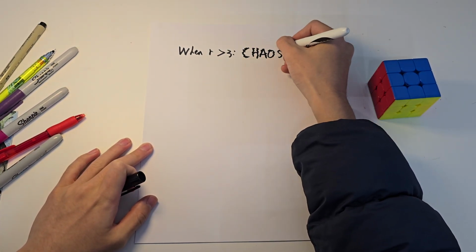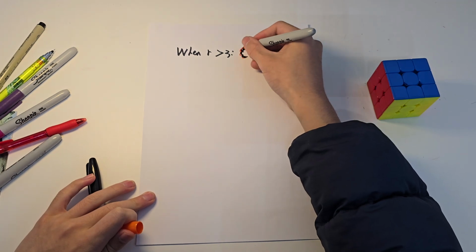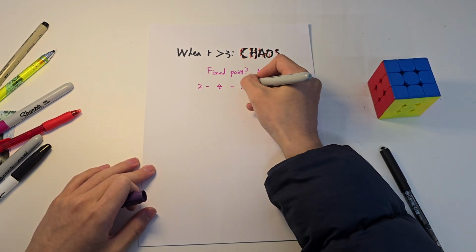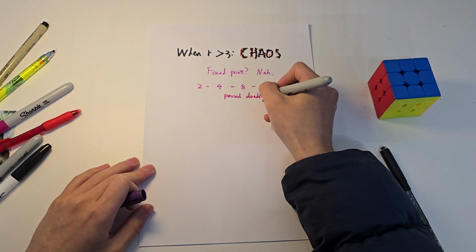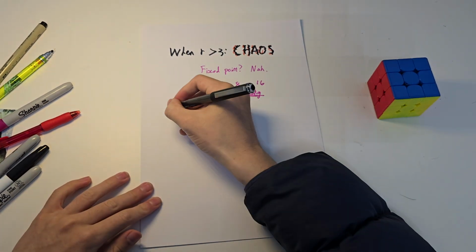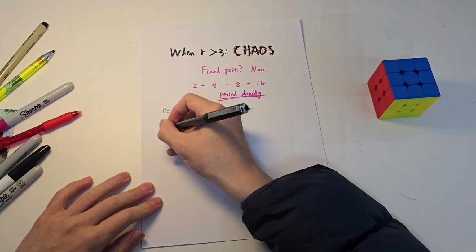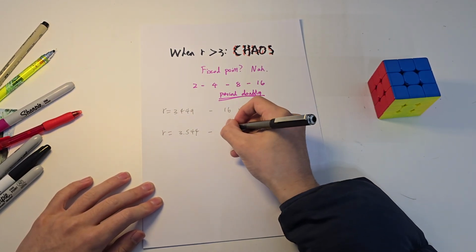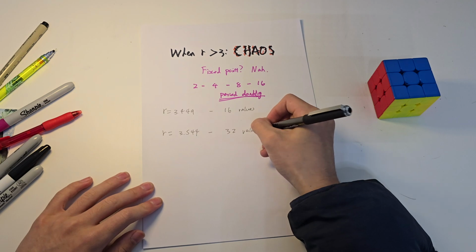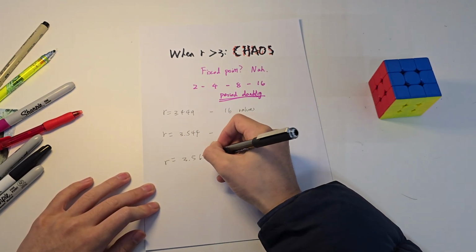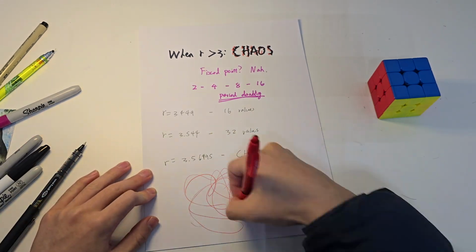When r is greater than 3, instead of settling to an equilibrium point, the value that the function converges to starts to oscillate. First between 2 values, then 4, then 8. This is period doubling. At r equals 3.449, the period is 16. At r equals 3.544, it's 32. This cascade of doubling continues faster and faster until around r equals 3.5699, and chaos ensues.